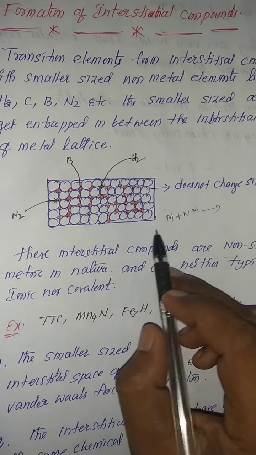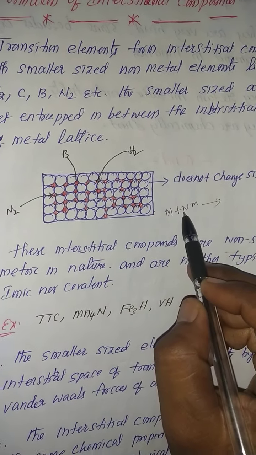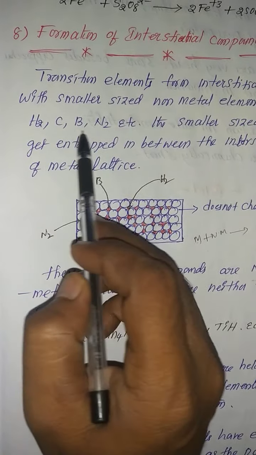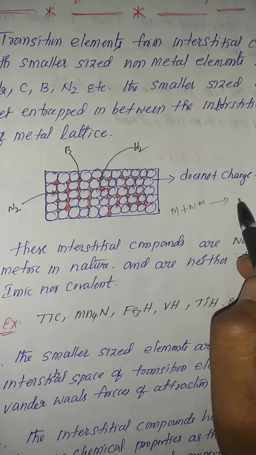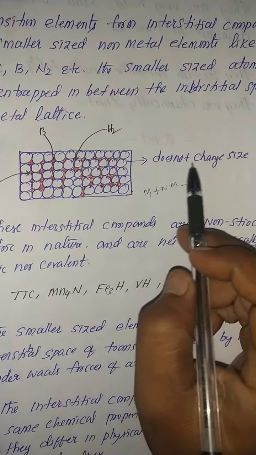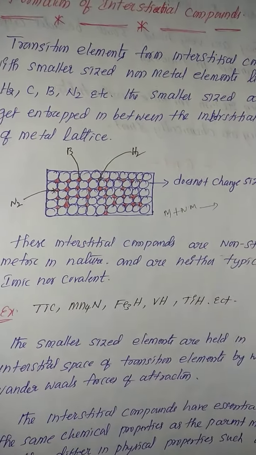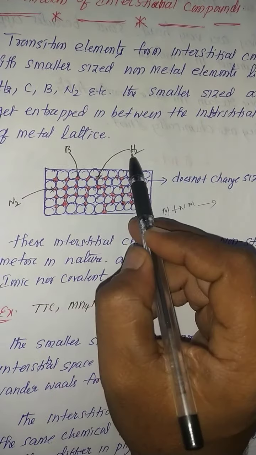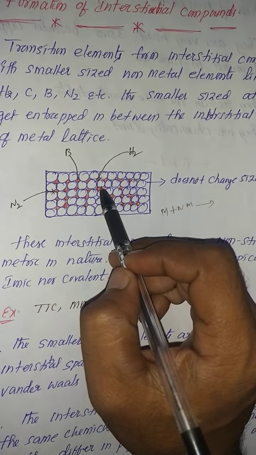So ultimately, these metals, whenever they react with this type of non-metals, easily form interstitial compounds. An interstitial compound does not change the size. For example, this is a metal, and now hydrogen gas enters into it.